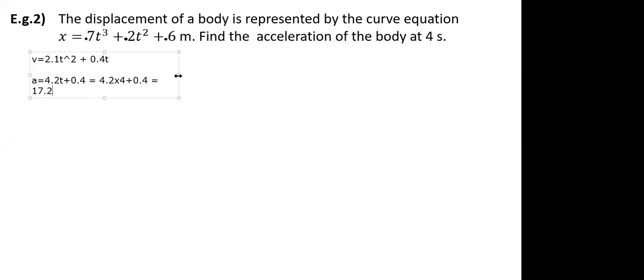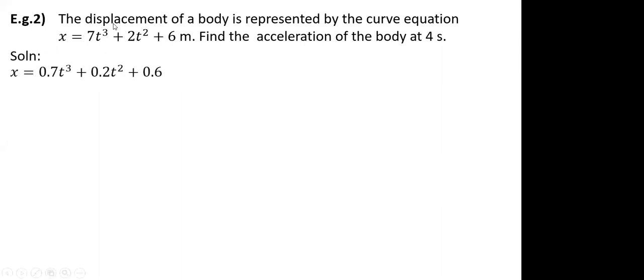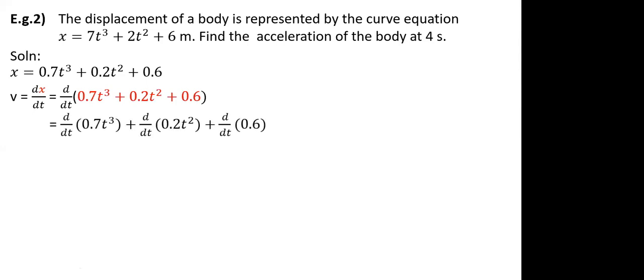Okay, fine. Thank you, Tanmay. So I hope the people understood what is the meaning of differentiation or double differentiation. The one who asked me what is double differentiation, I'll just show you step by step. That is how, for the first equation given, you can find the value of velocity by differentiating it the first time. Each and every term, variable, will be differentiated, the coefficient remains as it is. You get the answer as 2.1 t square plus 0.4 t.